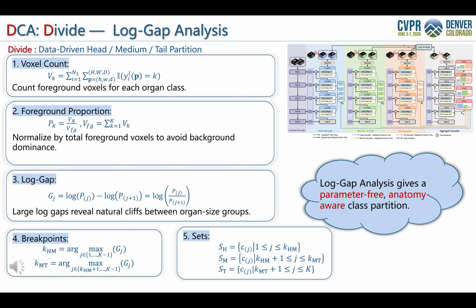A large log gap indicates a natural boundary between organ groups. We use the 2 most prominent gaps to split organs into head, medium, and tail sets. These sets are fixed during training and guide both the expert decoder design and the loss computation. The main advantage is that this partition is data-driven, parameter-free, and consistent with anatomical scale differences.